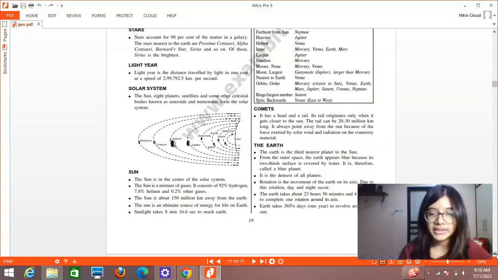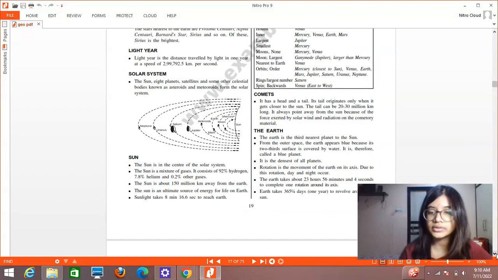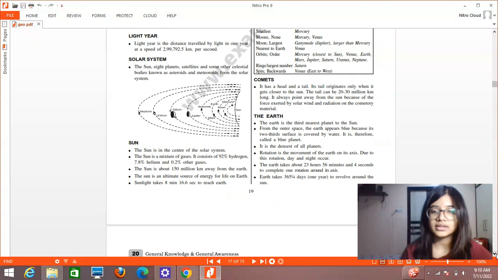From outer space, the Earth appears blue because two-thirds of the surface is covered by water. Therefore, the Earth is also known as the blue planet. Then it is the densest of all the planets. Rotation is the movement of the Earth on its axis, as we all know, and due to this, we have the phenomena of day and night. Then the Earth takes a total of 23 hours, 56 minutes, and 4 seconds, which by rounding off, we make it 24 hours. And it takes 24 hours to complete one rotation around its axis.